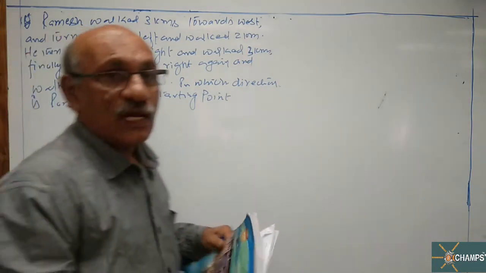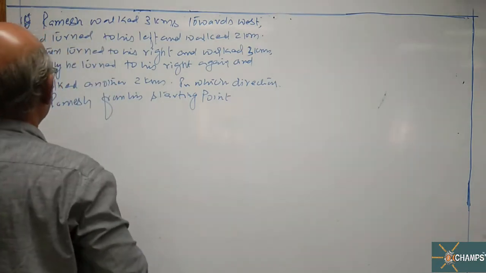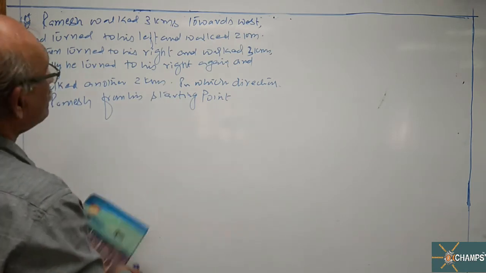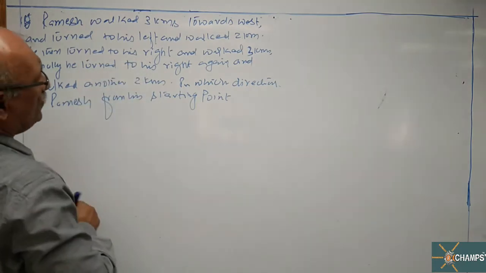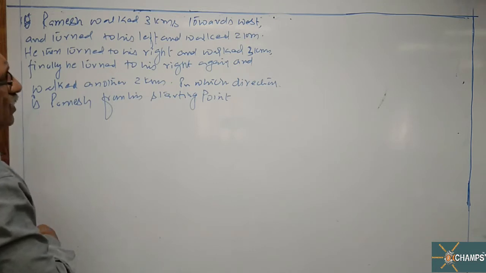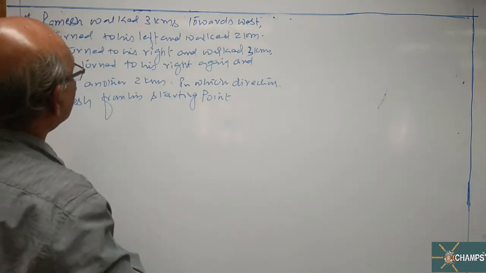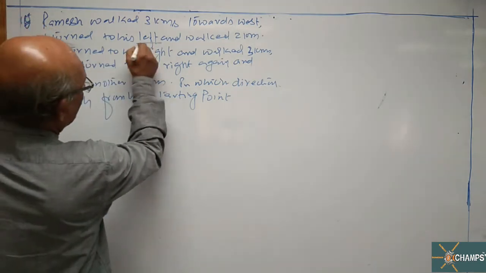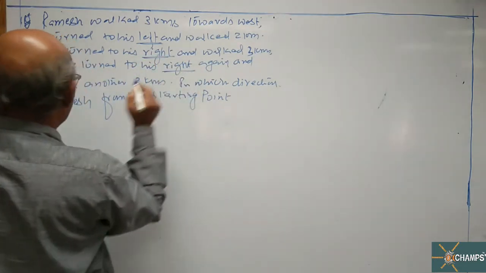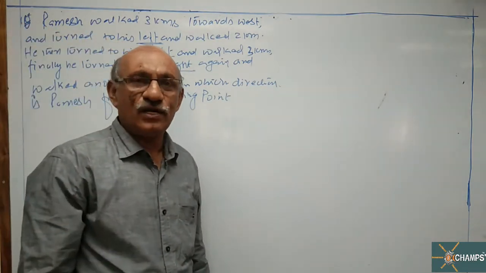This is my question. Look at the problem what we have. Ramesh walked 3 kilometers towards west and turned to his left, walked 2 kilometers. He then turned to his right and walked 3 kilometers. Finally, he turned to his right and again walked another 2 kilometers. In which direction is he from his starting point? This is our question, sir. Let us see. First left turn, then right turn, again right turn. So one left and 2 right turns the question is having.